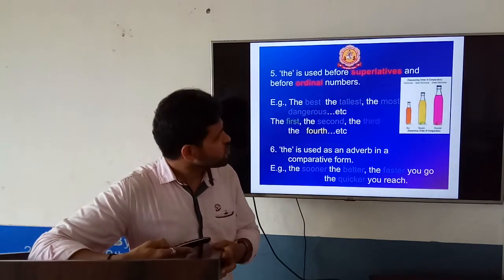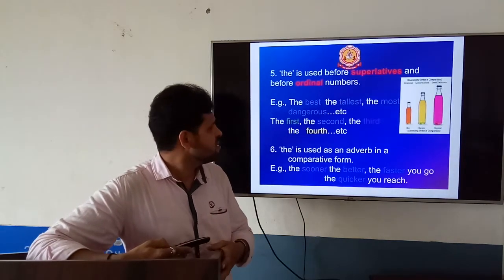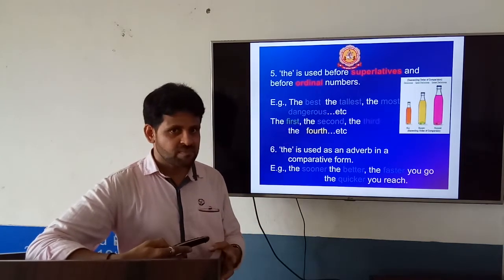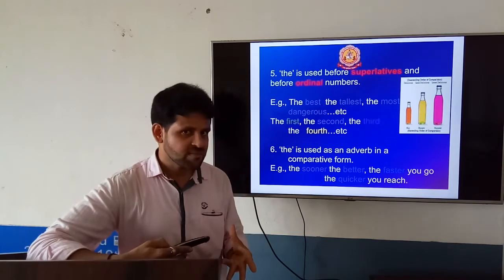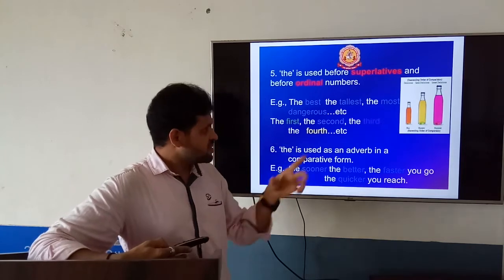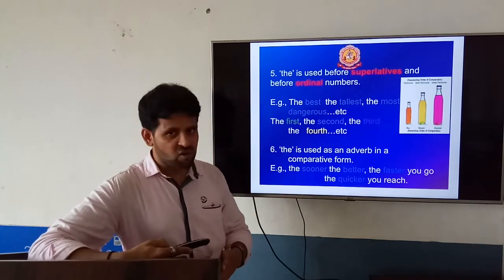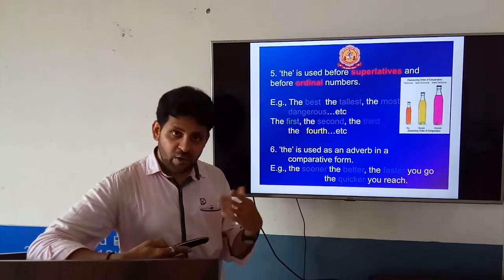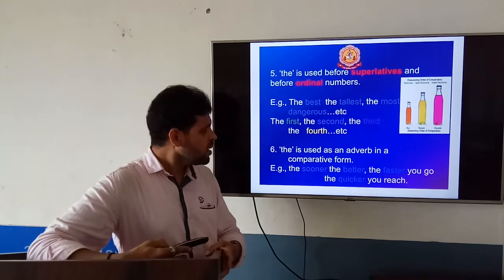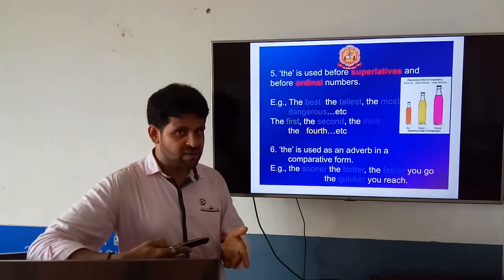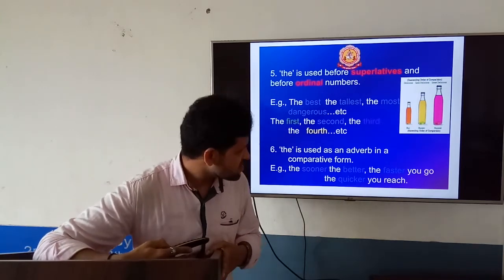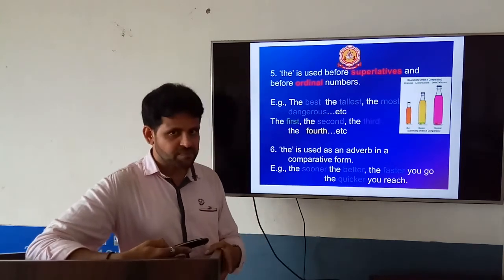The is used before superlatives and before ordinal numbers. The best, superlative, the best, the greatest, the tallest, the smallest. In those examples, we need to use the. The first, the second, ordinal numbers, the fourth. That we use regularly, day to day. The is used as an adverb in a comparative form when we compare. See, the sooner, the better, the faster you go, the quicker you reach.